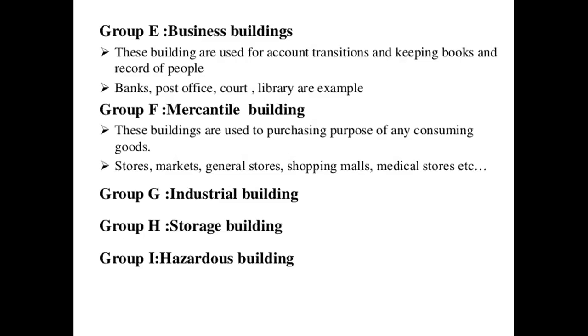Next, group E is called business buildings. Here the term itself means that business transactions take place. Examples are banks, post office, court and library. Business means some type of transaction in terms of books that we provide or record, used for that purpose. So that is called business buildings.